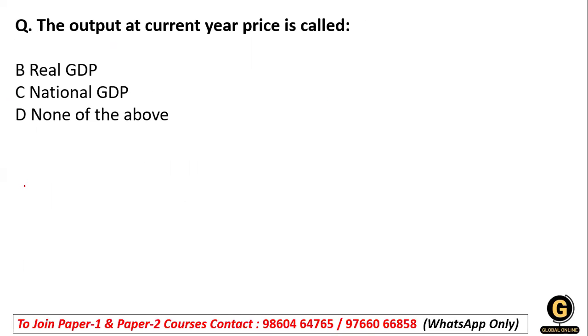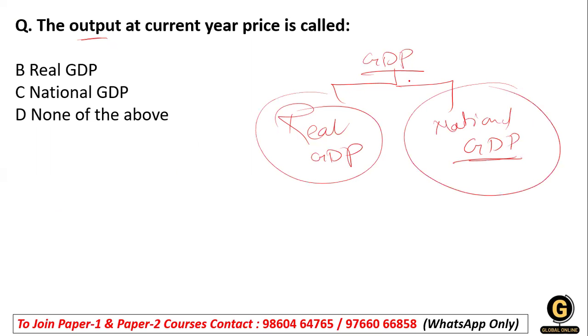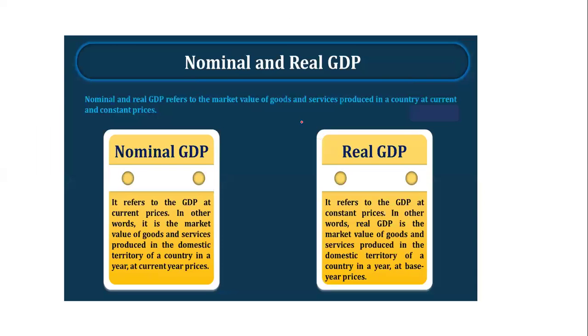Now the next question on your screen: the output at the current year price is called as. GDP is divided into two things, real GDP and nominal GDP.